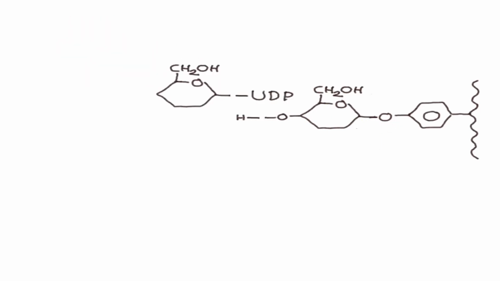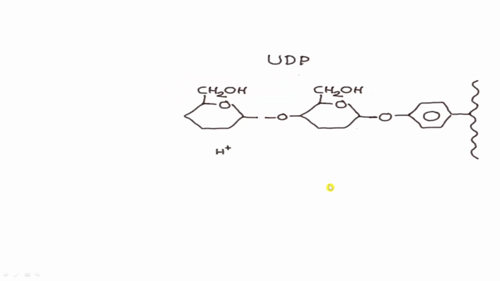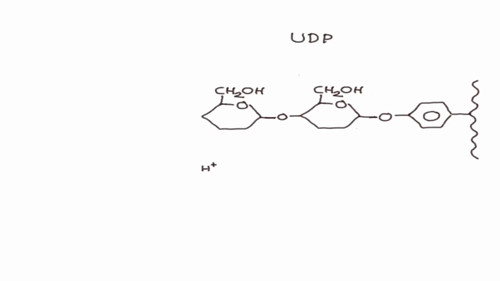The interaction will be same. There will be breaking of UDP and glucose bond. There will be also breaking of bond between oxygen and hydrogen. UDP and H plus will get removed, and now there is formation of a glycosidic linkage in between first glucose and second glucose. So here this is the first glucose, this is the second glucose, and in between there is formation of glycosidic linkage. We call this glycosidic linkage as alpha 1,4 glycosidic linkage.